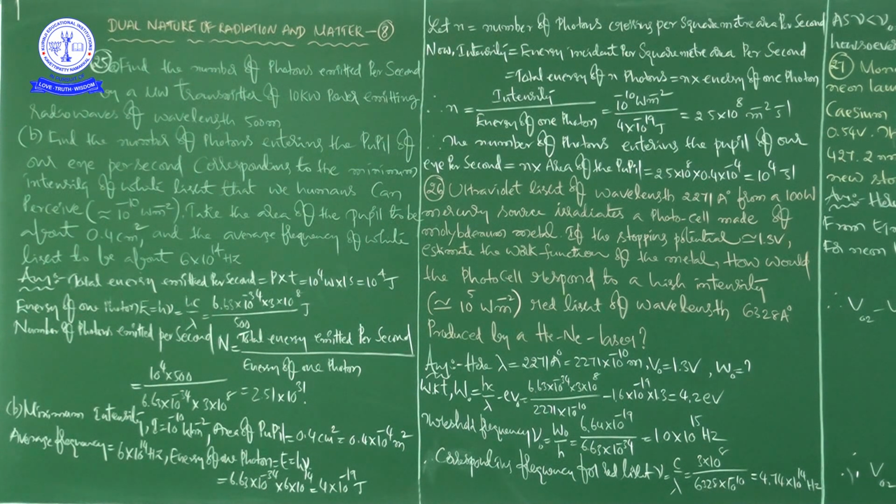Afterwards, for red light. So this one is over. Now we are thinking about the second part of the problem, that is how the photocell would respond to this high intensity red light of this wavelength.